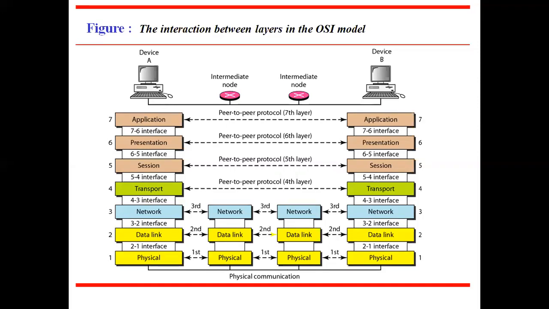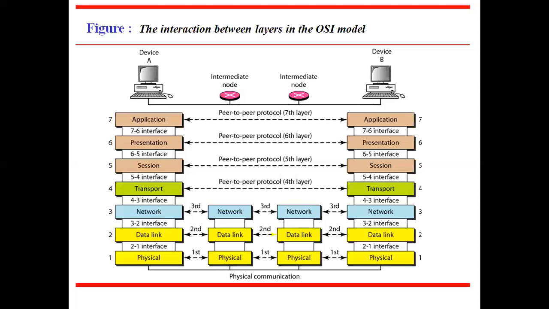And layer 4, the transport layer, links the two subgroups. The passing of the data and the network information down through the layers of the sending device and back up through the layers of the receiving device is made possible by an interface between each pair of adjacent layers.